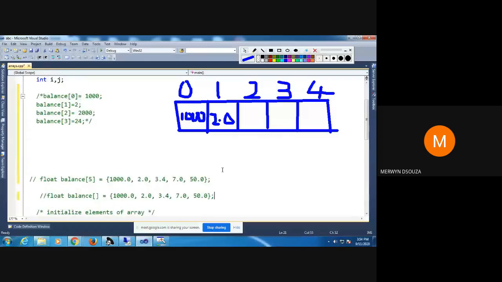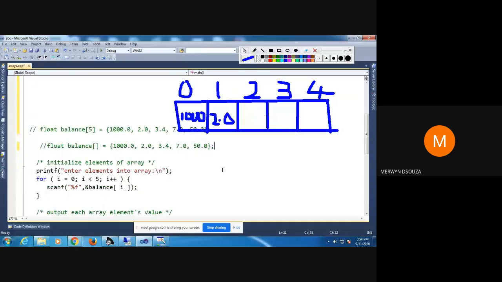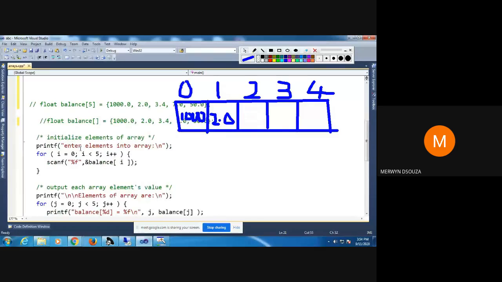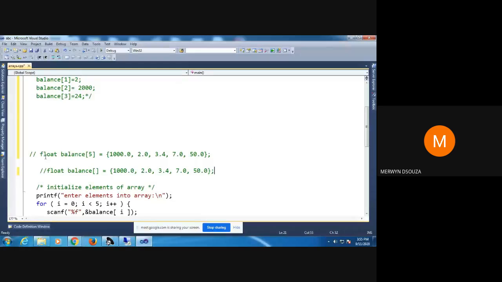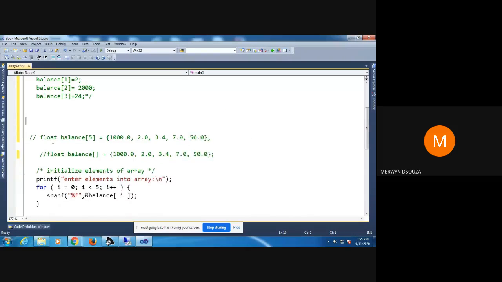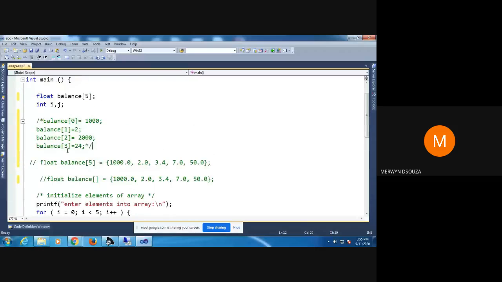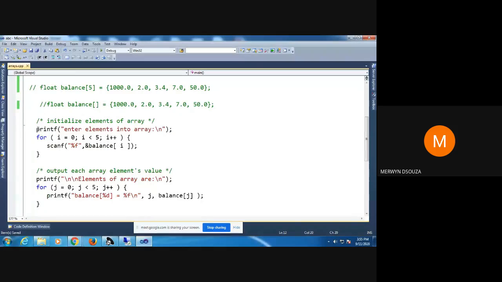But I'll show you the most convenient way that you should be doing, and that is what I have not commented. The most convenient way of initializing an array is using for loops. You should always try to do it like this.